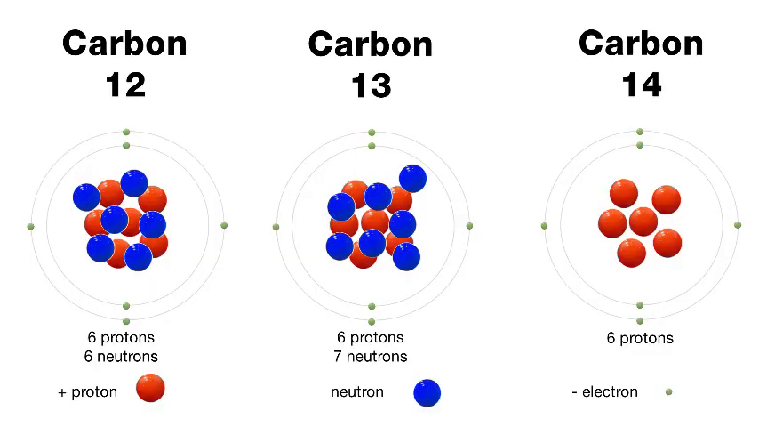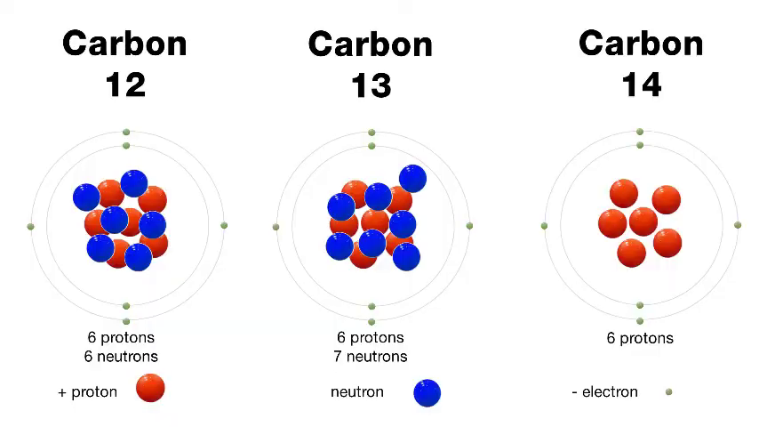Then we have carbon-13, so 6 protons and 7 neutrons, and that makes up about 1% of the carbon in the atmosphere today. Then we come to radiocarbon, which is the radioactive form, and it now has 8 neutrons in its nucleus. So it's so heavy that it is now radioactive. And this makes up just 0.0000001% of the carbon in the atmosphere today.